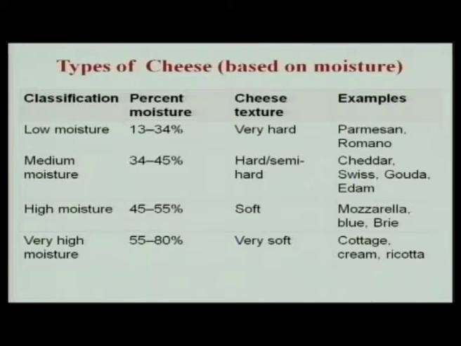High moisture or soft varieties, fresh mozzarella, blue cheese or brie cheese, have moisture around 45 to 50%. Then very soft varieties are the fresh or unripened cheeses, in which we have cottage cheese, cream cheese and ricotta cheese.